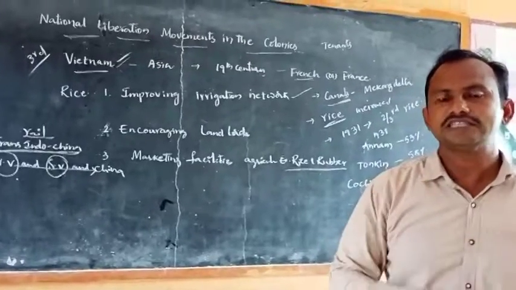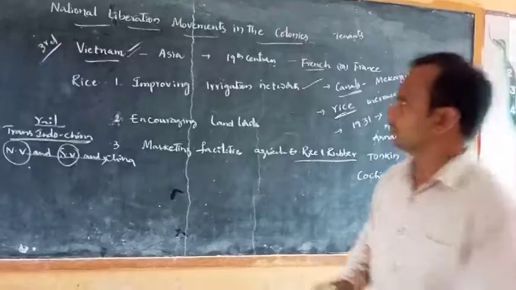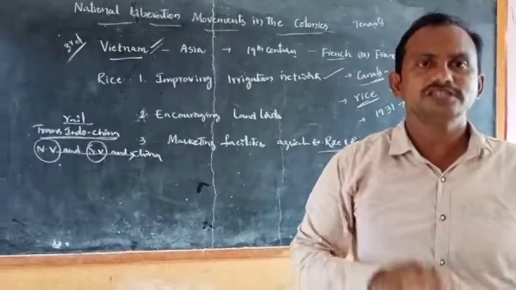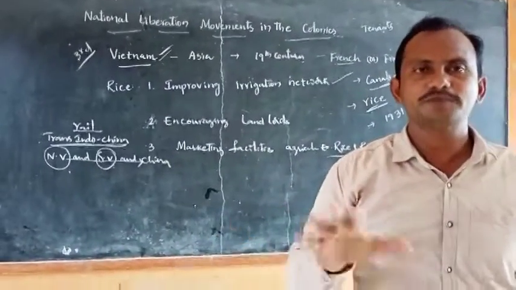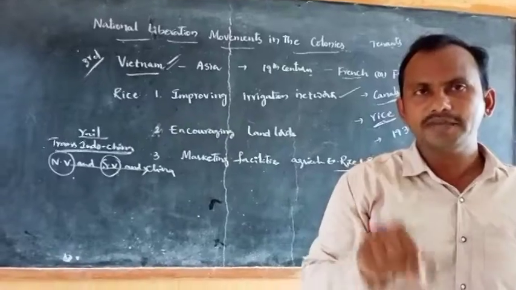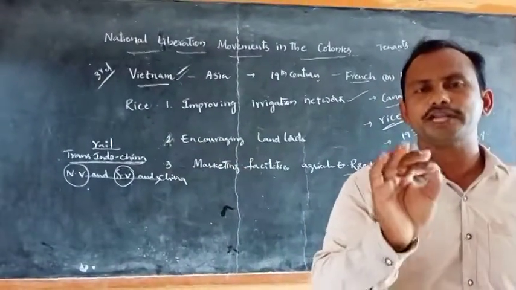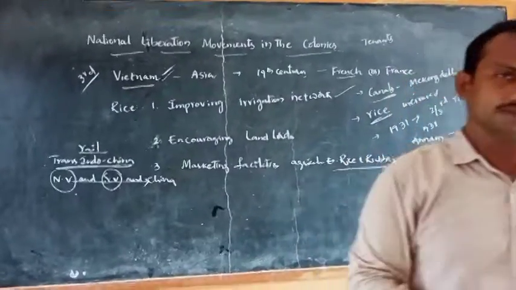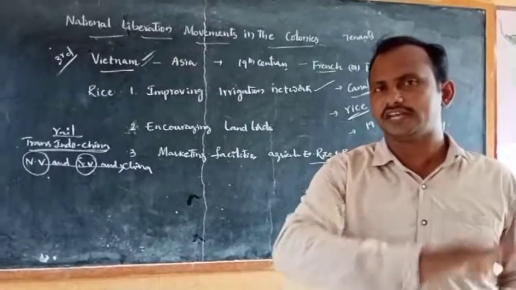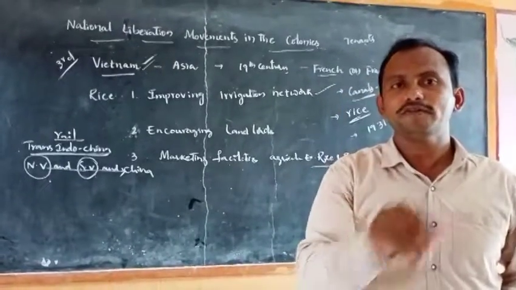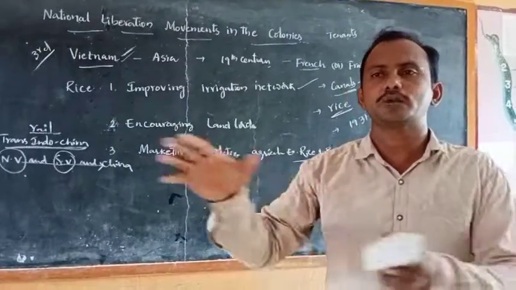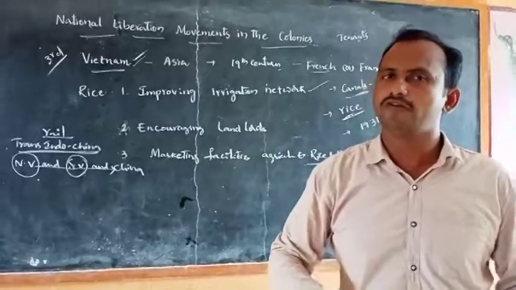Let us see the French civilizing mission. The French people who ruled Vietnam felt that Vietnamese people were uncivilized, meaning they did not know civilization. They were convincing themselves that the main aim of French rule over Vietnam was to bring the benefits of modern civilization to Vietnam. That is why they were ruling Vietnam. This is what they were telling the rest of the world.